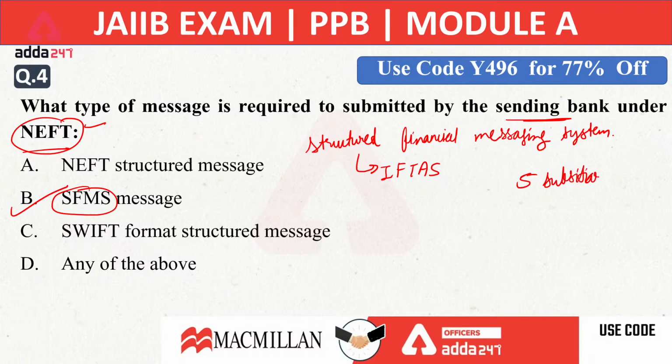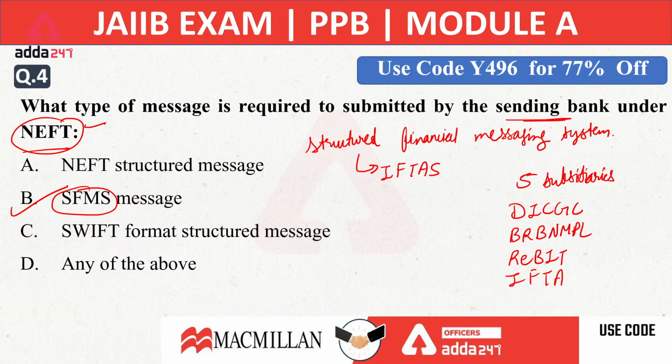There are 5 subsidiaries of RBI. First is DICGC. Second is BRBNMPL. Third is RBIH. Fourth is IFTAS. And the fifth one is RBIH. Okay. These are the 5 subsidiaries of Reserve Bank of India. Out of that, IFTAS has provided the Structured Financial Messaging System, which is used by the sending bank under NEFT.